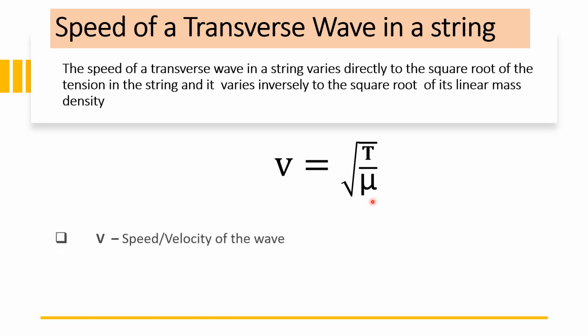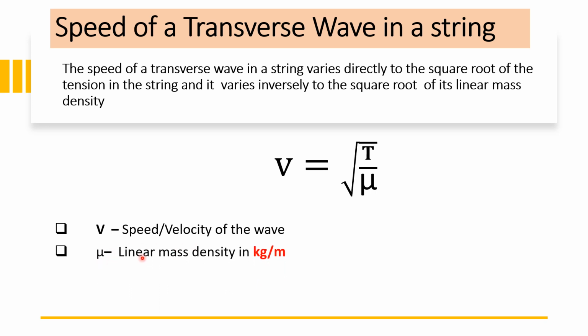So let us put a legend. v is the speed, mu is the linear mass density, and kilogram per meter is its unit. And tension is a force, so the unit is Newton. So that is the formula to get the speed of a transverse wave.